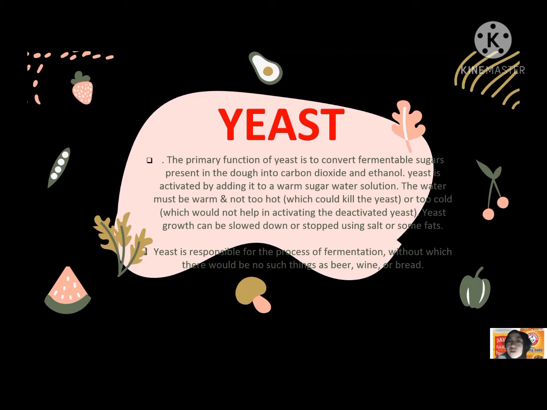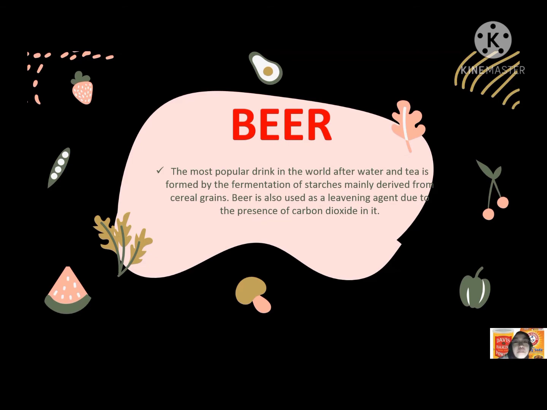Yeast is responsible for the process of fermentation, without which there would be no such things as beer, wine, or bread. The second one is beer. The most popular drink in the world after water and tea is formed by the fermentation of starches mainly derived from cereal grains. Beer is also used as a leavening agent due to the presence of carbon dioxide in it.